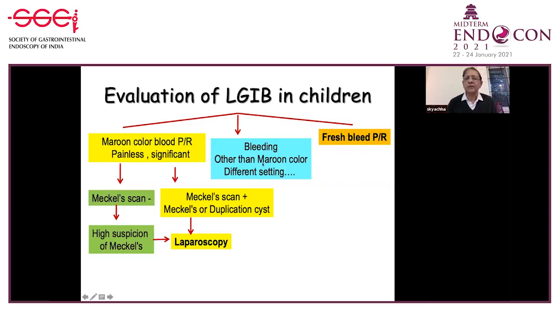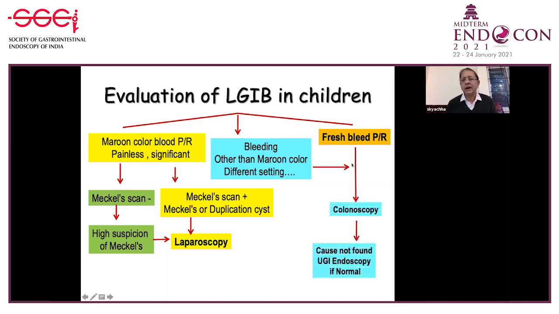Other situations like bleeding, other than maroon color, in a different clinical setting, fresh blood per rectum, we have to go in a conventional way with colonoscopy, and if the cause is not found on colonoscopy, upper GI endoscopy, and if normal, then we have to go for small bowel evaluation.